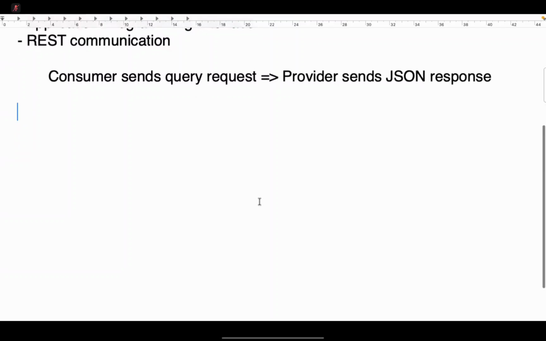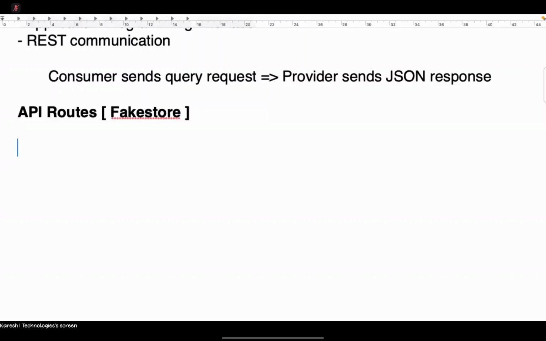So let's see what requests they have. These API routes are for Fake Store. What API routes do they have? Get slash products, which is going to return an array of objects.